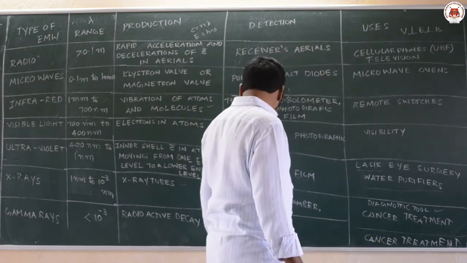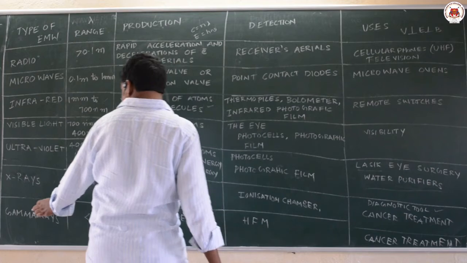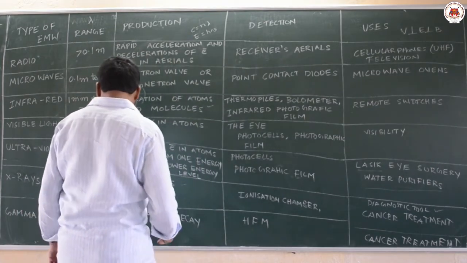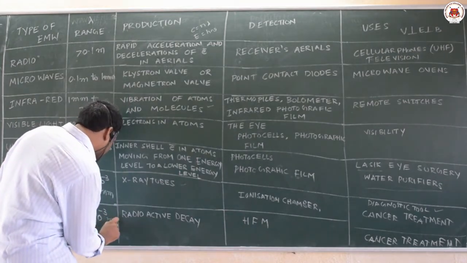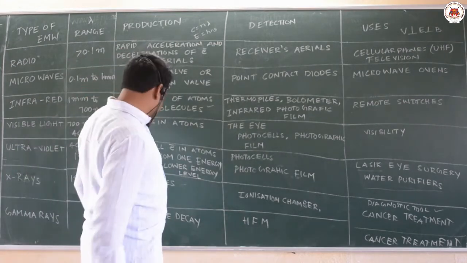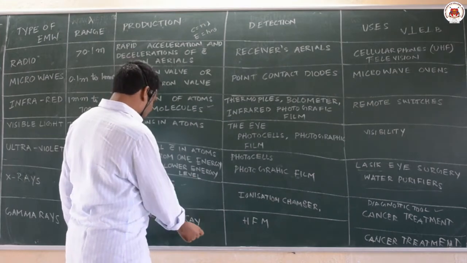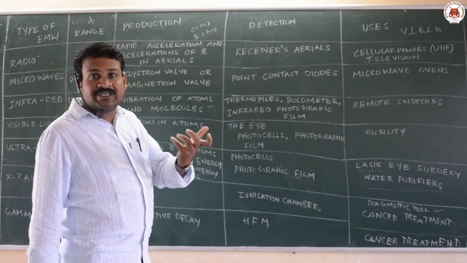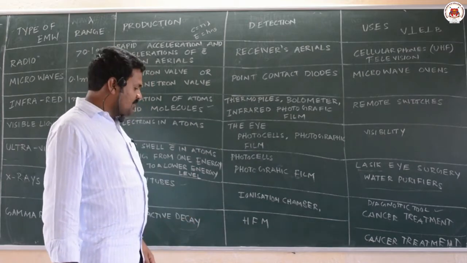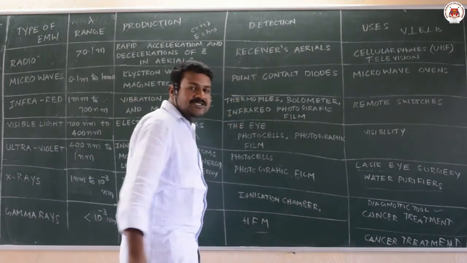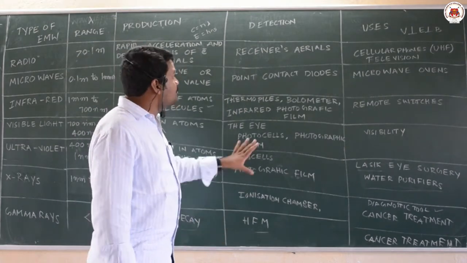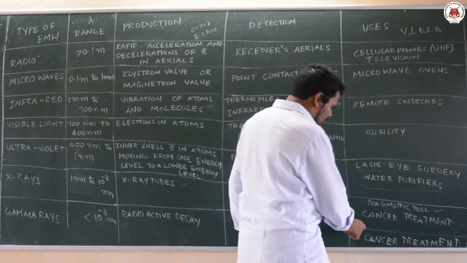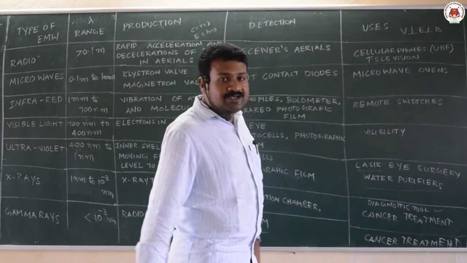The next type of rays are gamma rays. The wavelength range of these gamma rays is less than 10 to the power of minus 3 nanometer, and these are highly energetic rays which are produced in radioactive decay. In a nucleus, you will come to know how gamma rays are produced. When a nucleus undergoes radioactive decay, you can get gamma rays. High frequency magnetometers are used to detect these gamma rays, and the use of gamma rays is in cancer treatment. Gamma rays are also used in the treatment of cancer.